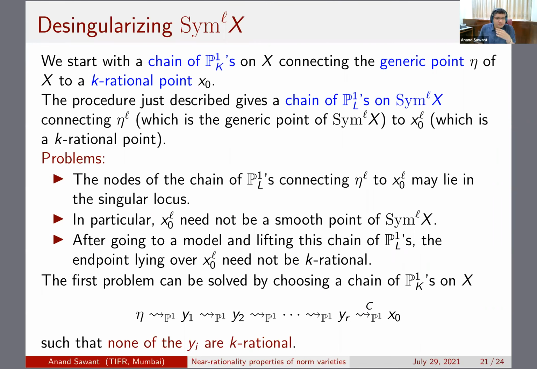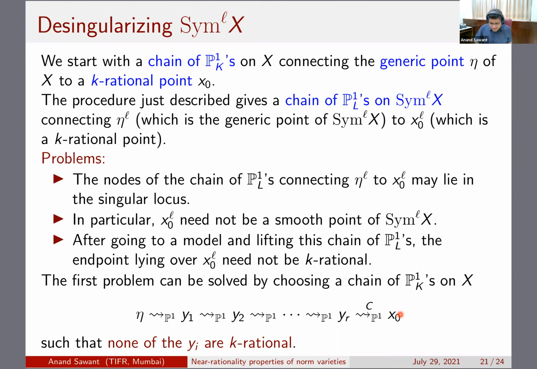So the first problem is actually easy to solve. The nodes, so this is also a slightly tricky observation. There is a chain of P1s connecting eta to X0, which I'm denoting by these wiggly lines. You can ensure that none of the Yi are K rational. Of course, this point eta is positive dimensional, its dimension is the dimension of X, and this X0 is K rational, so it is a 0-dimensional point. What you do is you take a chain and you stop. If it happens that some Yi is K rational, you take the first i such that Yi is K rational and you just stop there.